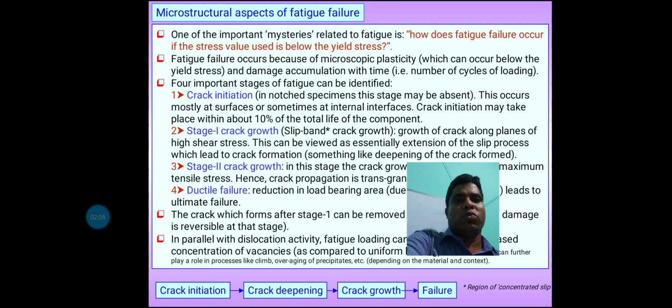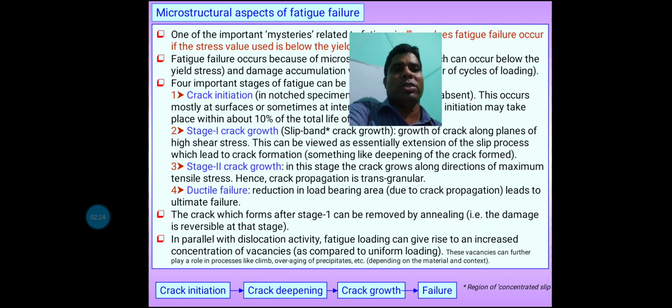Number 2, stage 1 crack growth, means the growth of the crack along the planes of high shear stress, and this can be viewed in the slip process, which can lead to crack formation. Stage 2 growth means in this stage the crack grows along the direction of maximum tensile stress, hence the crack propagation is transgranular. And the fourth one is ductile failure, where reduction in load bearing area leads to the ultimate failure.